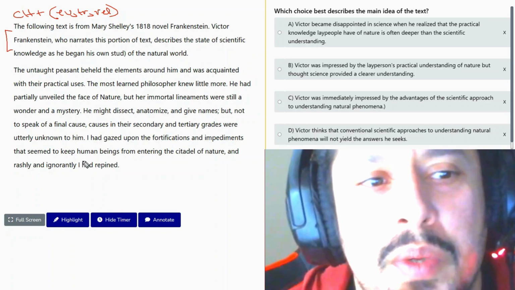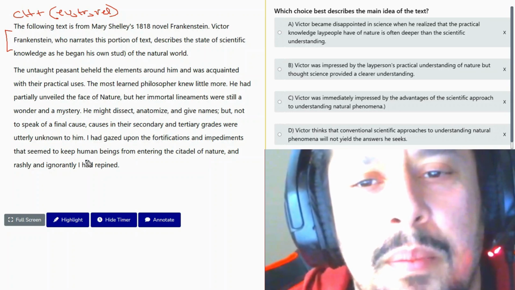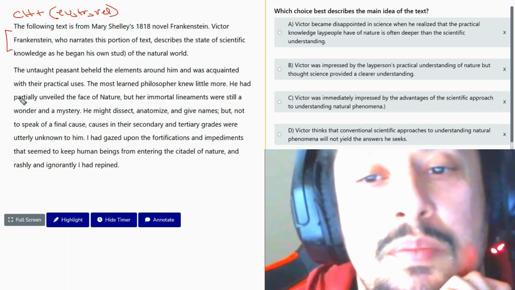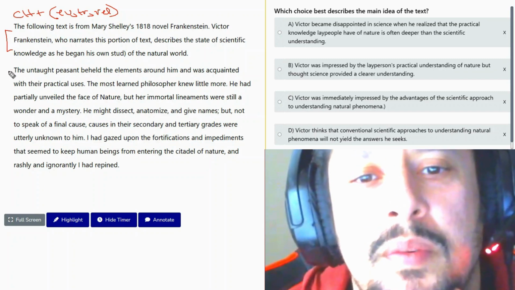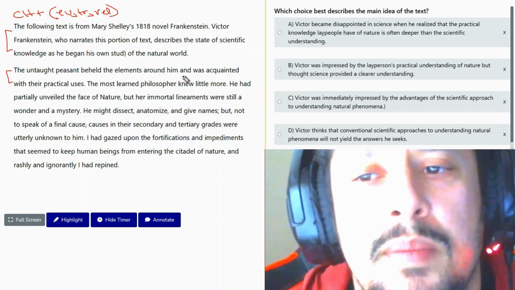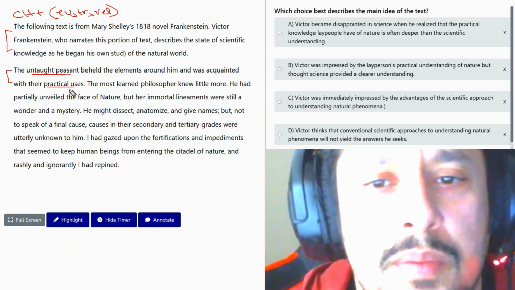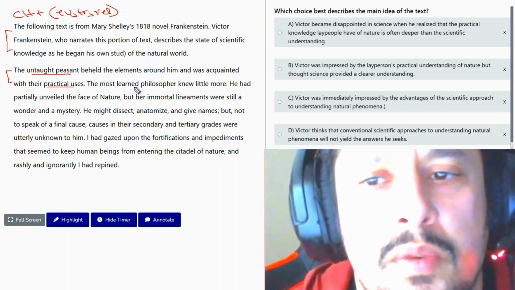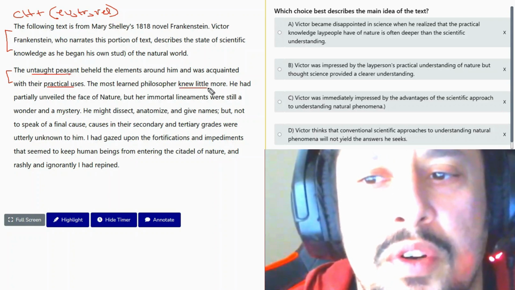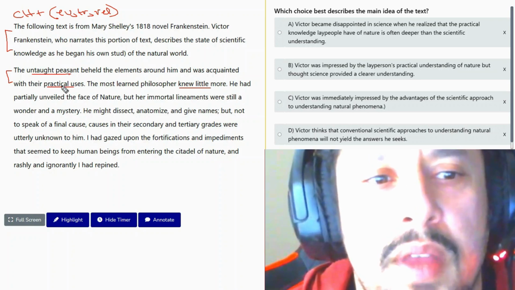Okay, so this is a really interesting text. It's actually pretty complex, so let's begin from here. The untaught peasant beheld the elements around him and was acquainted with their practical uses. Okay, so ignorant people understand the practical use of things. The most learned philosopher knew little more. Okay, about the elements around them.